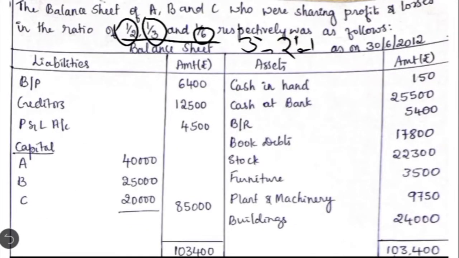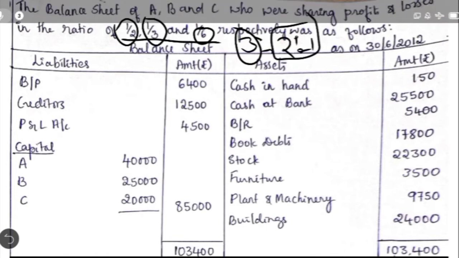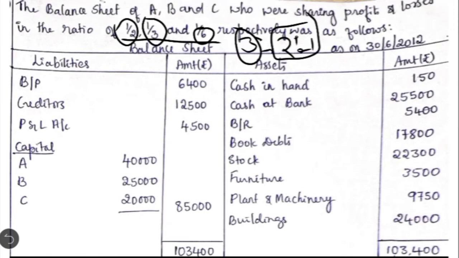Okay, and who has retired here? A has retired. So the first person is retiring, and in the question they have not given any other information like the new profit sharing ratio. So how do we calculate the gain ratio here? That is for the first working note. As per case 2 we have to calculate. Case 2 says that gain ratio is equal to new profit sharing ratio. In this case, if A retires, who are the remaining partners? B and C, and their new profit sharing ratio will be 2:1 and that itself is the gain ratio.